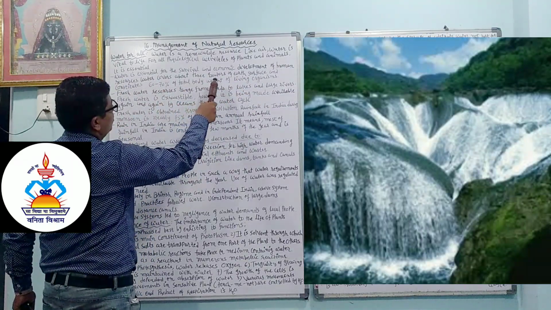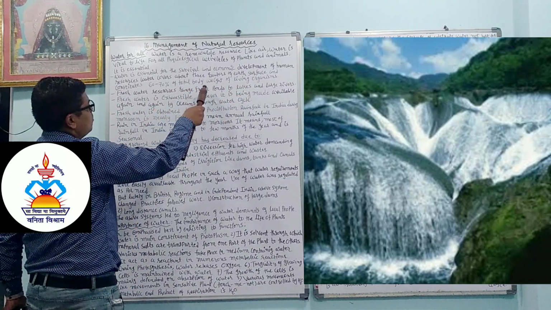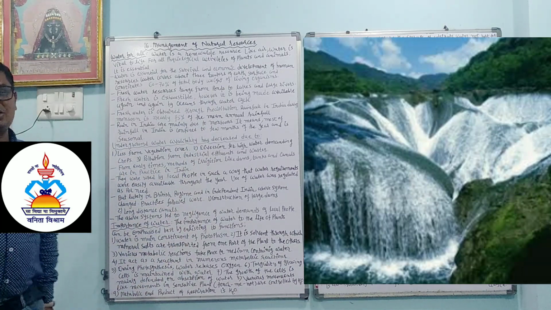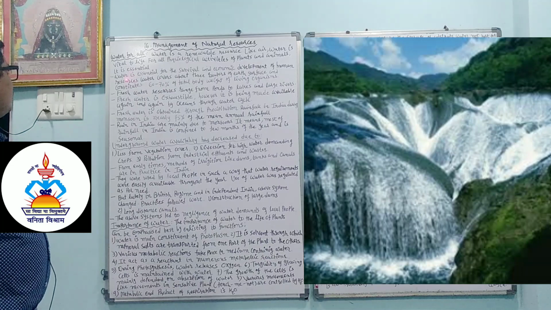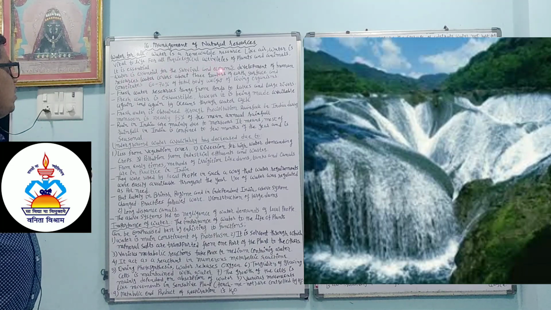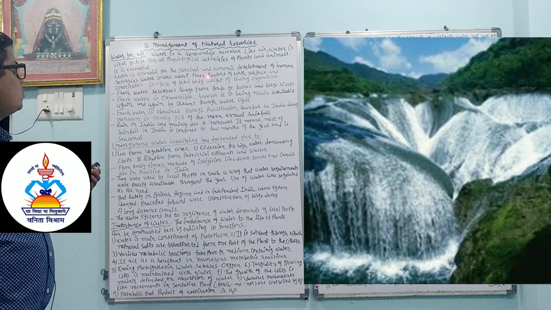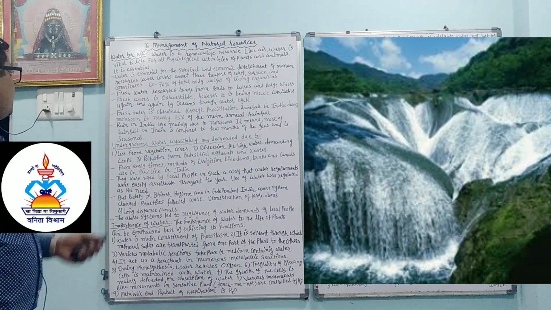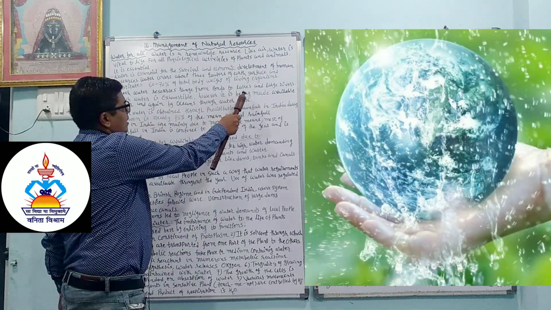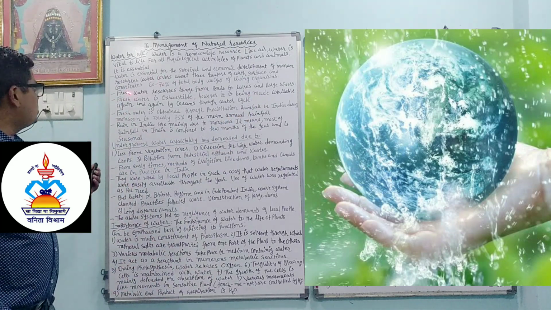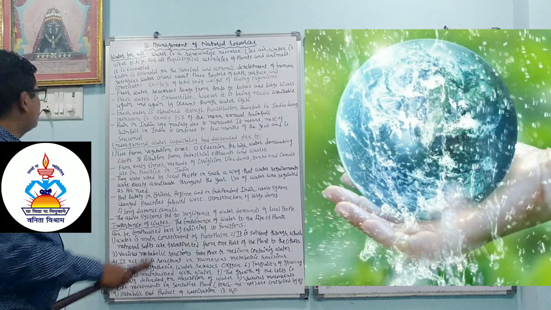Water is essential for the survival and economic development of human resources. Water covers about 3/4 of Earth's surface and constitutes 60 to 70% of the total body weight of a living organism. So in a living organism it contributes how much? 60 to 70%. Freshwater resources range from ponds to lakes and large rivers.